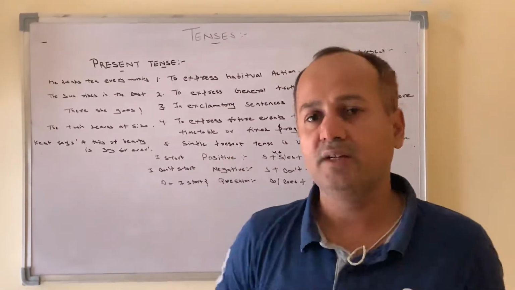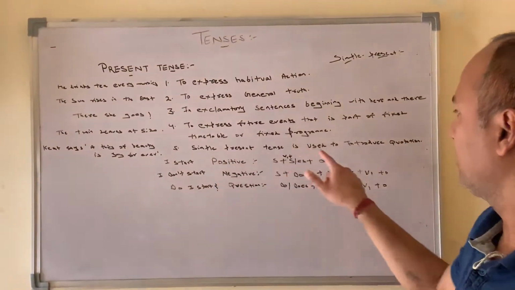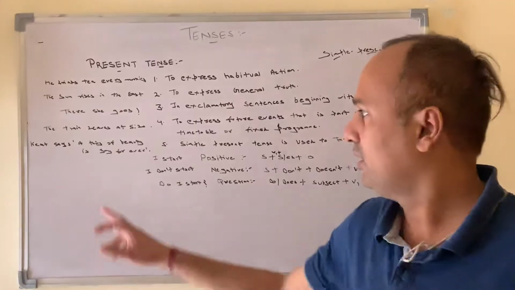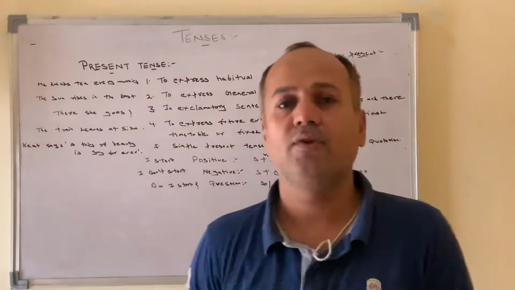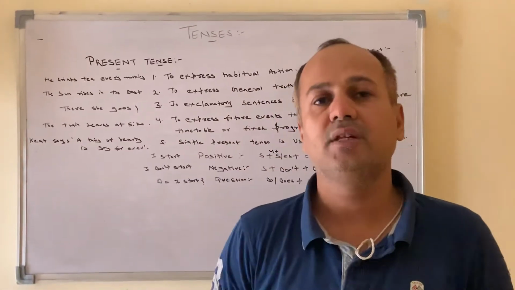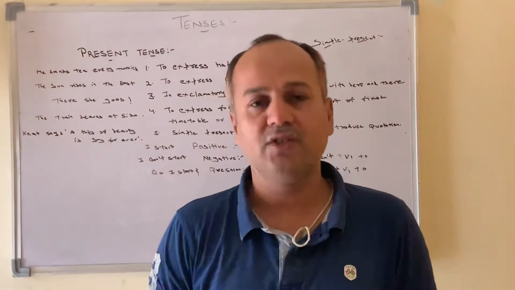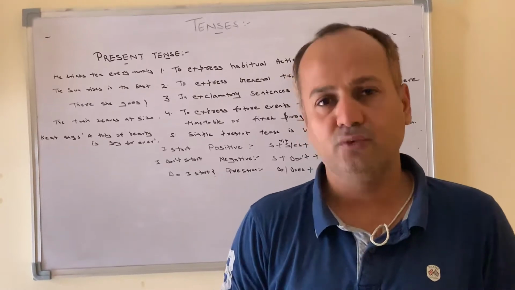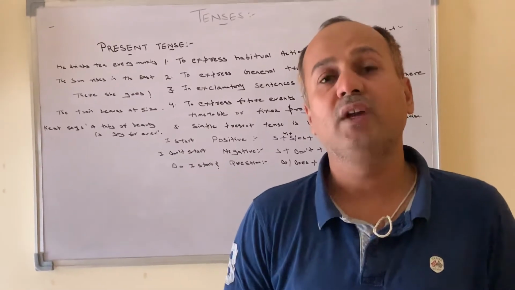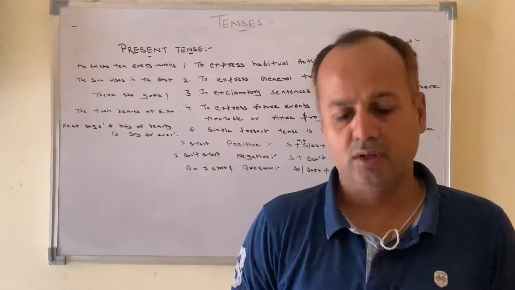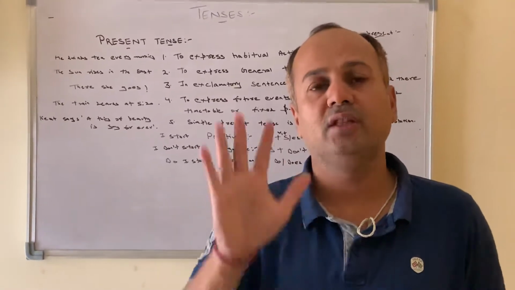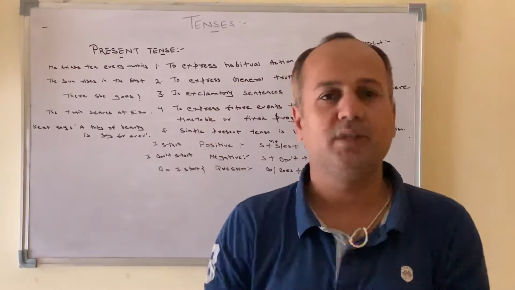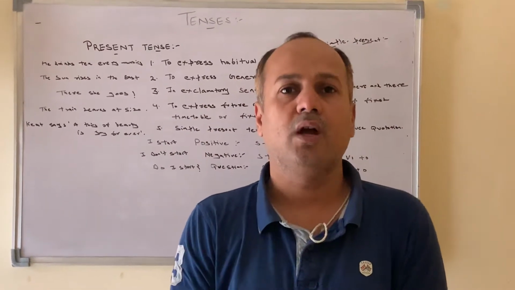These are the four categories, and the fifth category: simple present tense is used to introduce a quotation. For example, Keats says a thing of beauty is a joy forever. John Keats, the great poet, says a thing of beauty. So where there is general truth, habitual action, where there are exclamatory sentences with here and there, where there is a fixed timetable for the future, where a quotation is used, in these five particular situations or categories, simple present tense is used. I hope you got it.